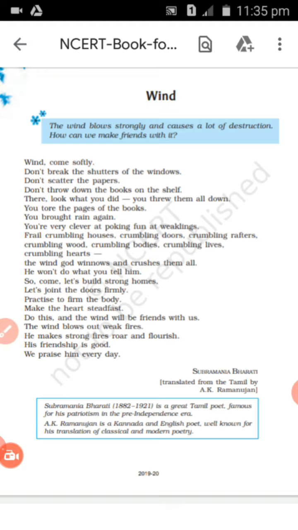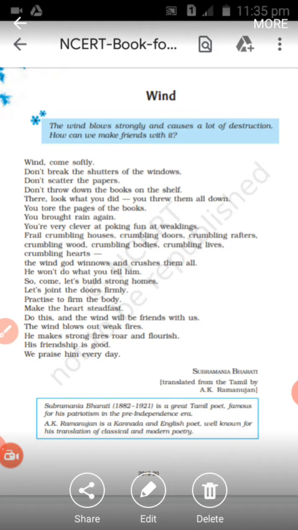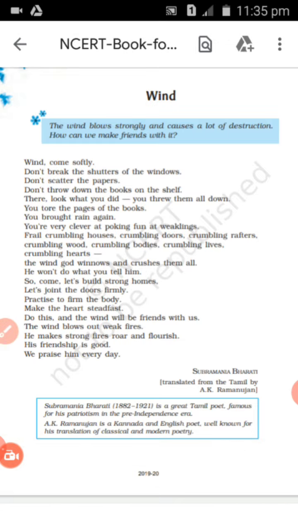Now, last but not the least, symbolism. Very important. I should say the most important literary device used in this poem is symbolism, because wind here is symbolized, and wind here does not merely mean a natural phenomenon. What does it signify? Let me first explain what symbolism is. Symbolism is when you are representing something with something else.